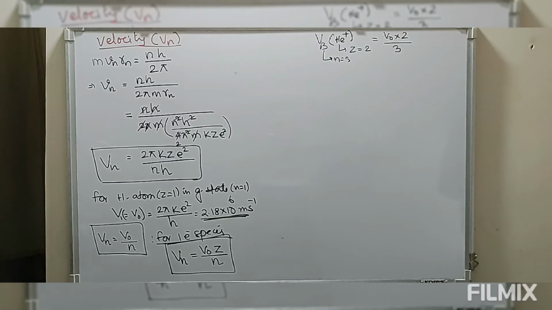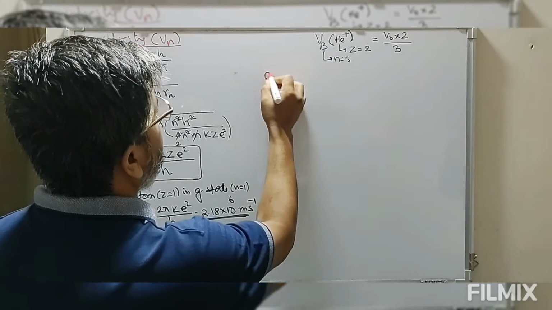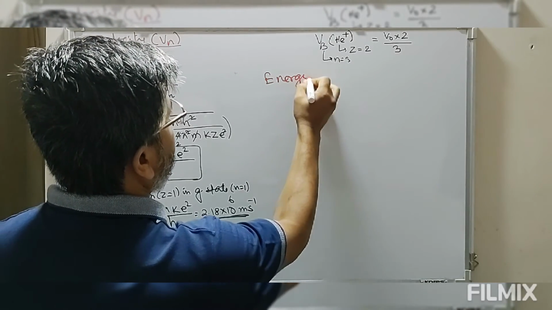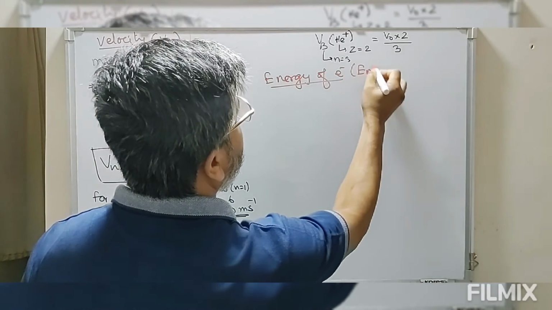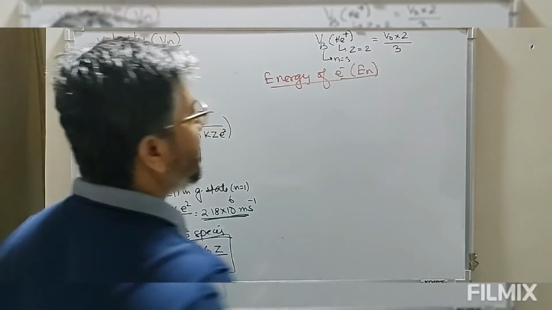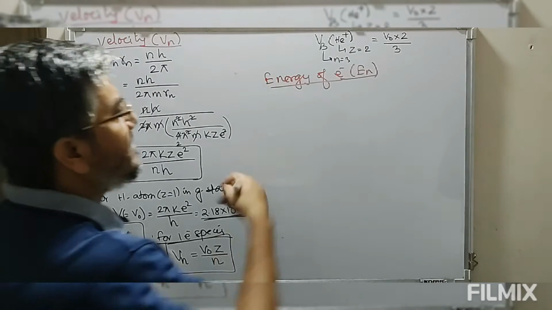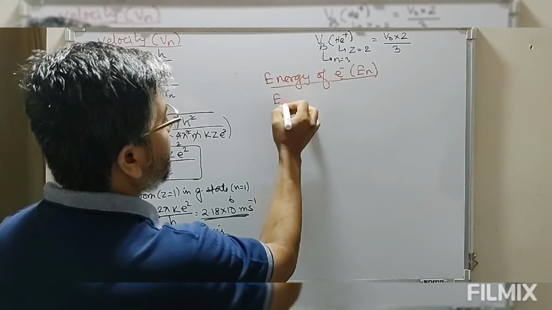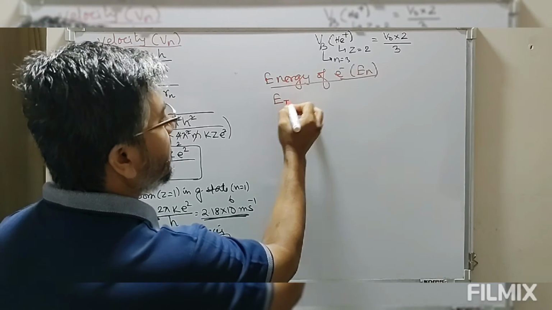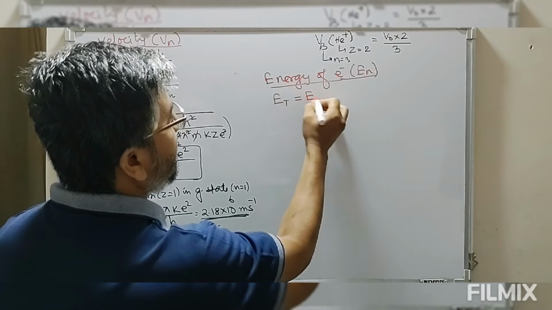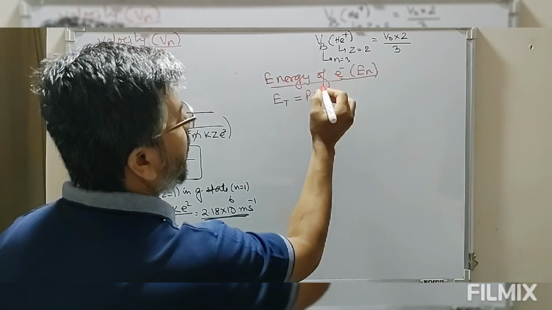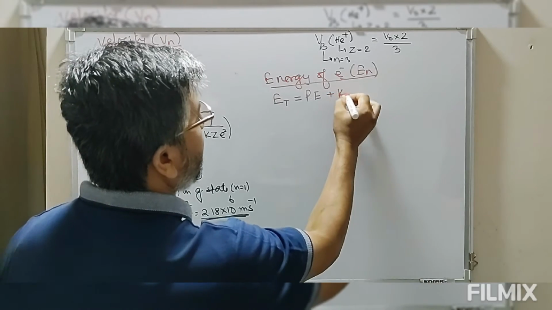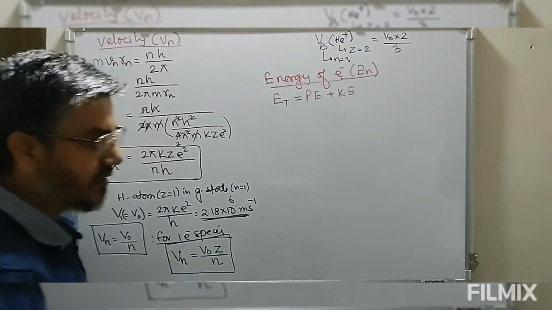After this, we are going to define the energy of electron, that is En, the energy of electron in a circular permitted orbit. Now this total energy must be the potential energy of the electron plus the kinetic energy possessed by this electron.